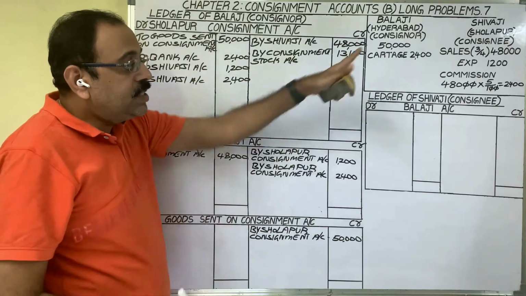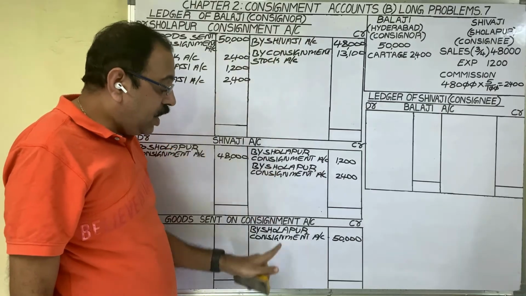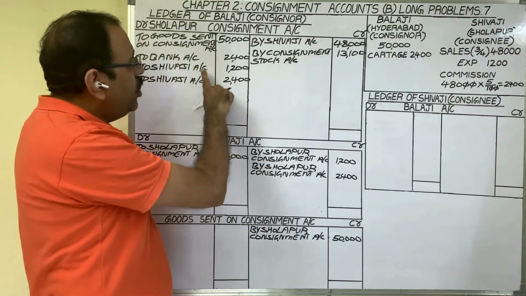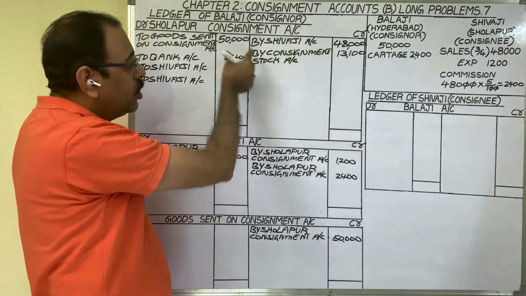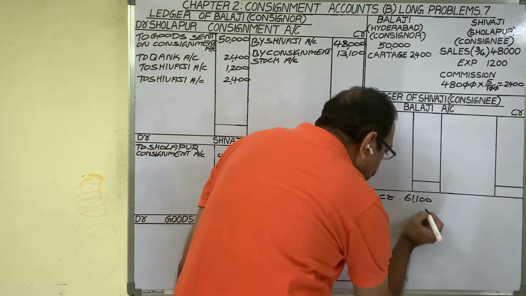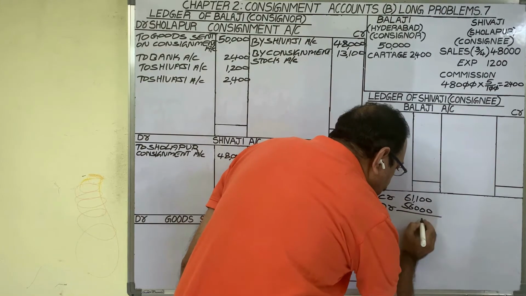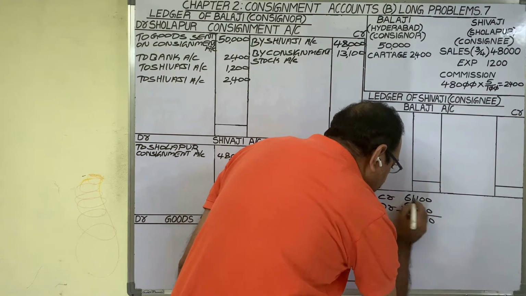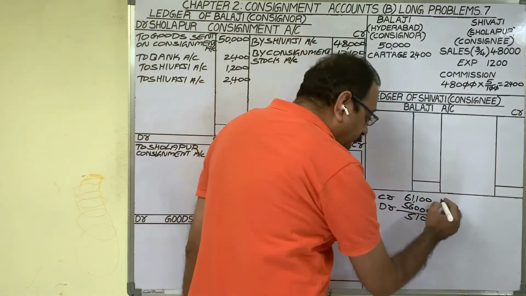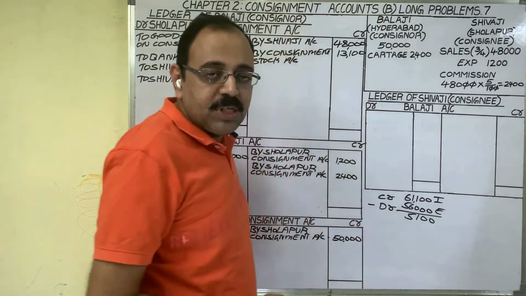Now, all transactions we have posted. Finally, we have to close these three accounts one by one. First, consignment account will close. If you observe, credit total is more than debit total. In rough notes, put the credit total 61,100 rupees minus debit total 56,000 rupees. Difference is 5,100 rupees. Credit side we wrote incomes, debit side we wrote expenses of consignment business.